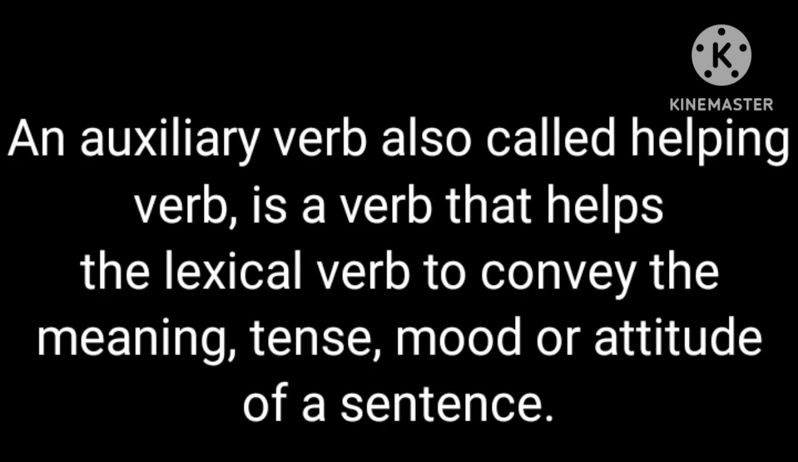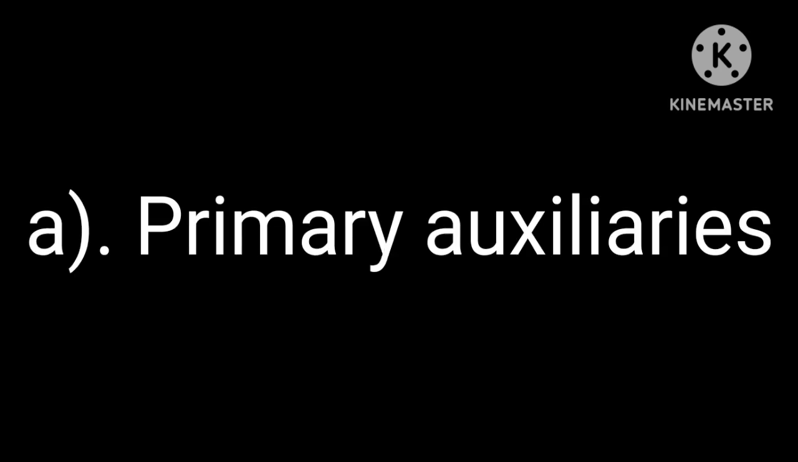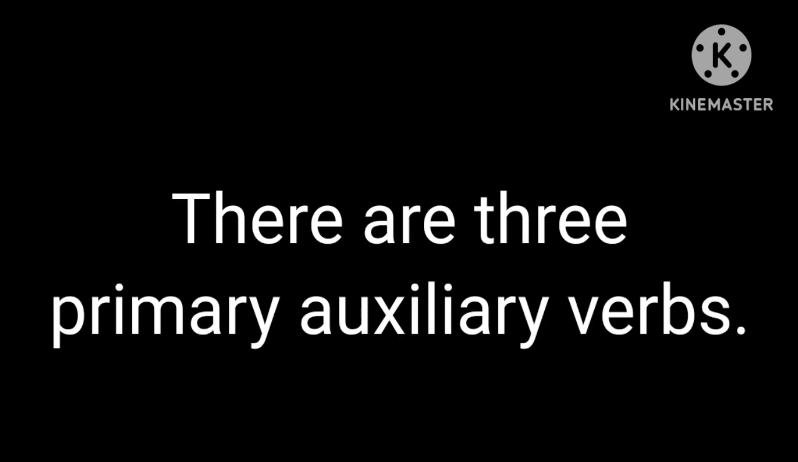Let's go to the second type of verb, auxiliary verb. An auxiliary verb, also called helping verb, is a verb that helps the lexical verb to convey the meaning, tense, or mood, or attitude of a sentence. There are two types of auxiliary verbs. A. Primary auxiliaries. B. Modal auxiliaries. Let's look at primary auxiliaries.